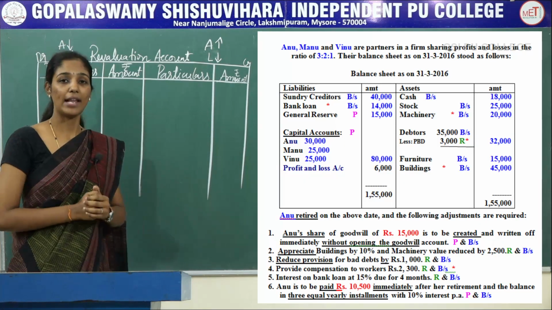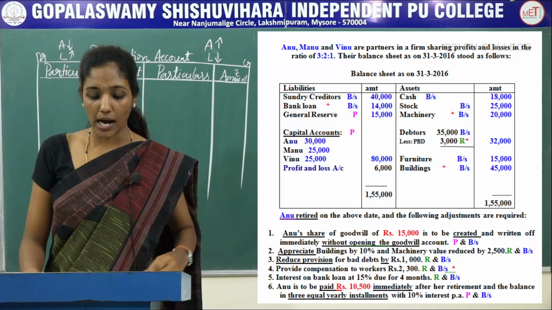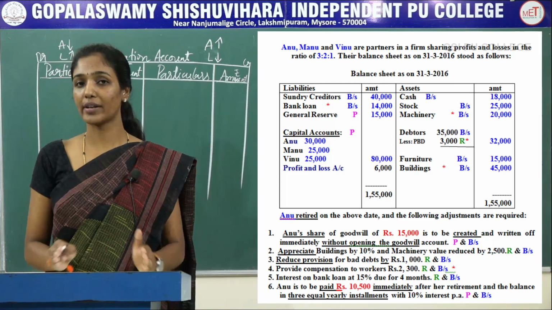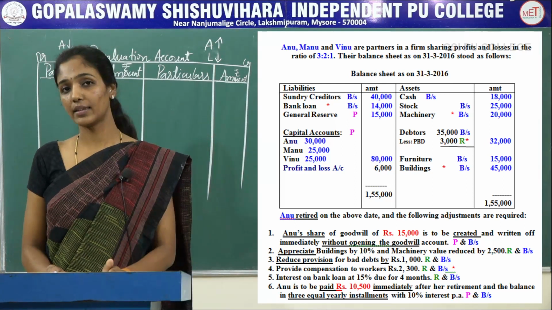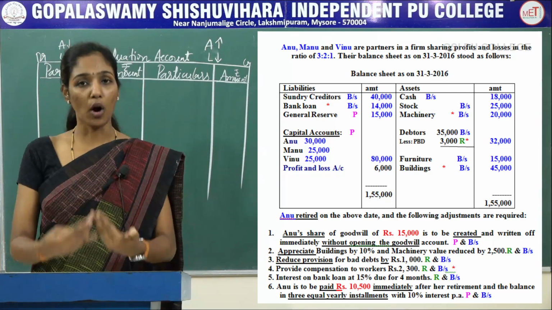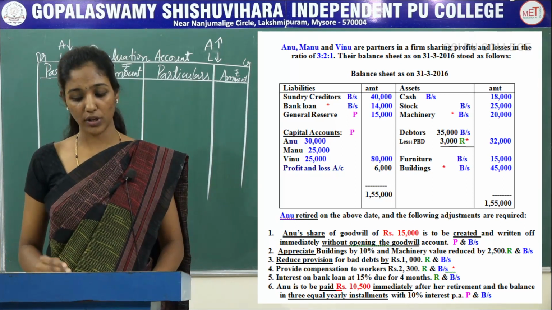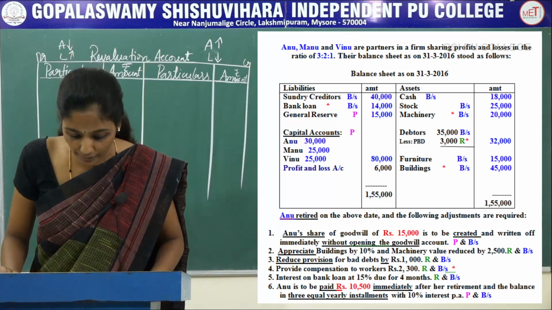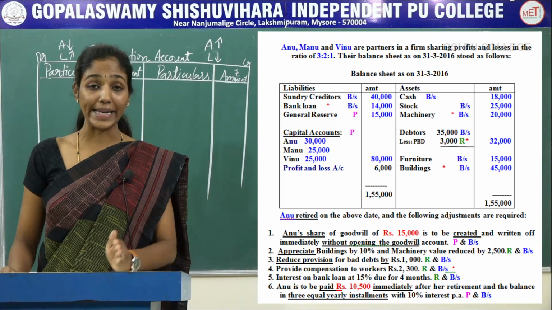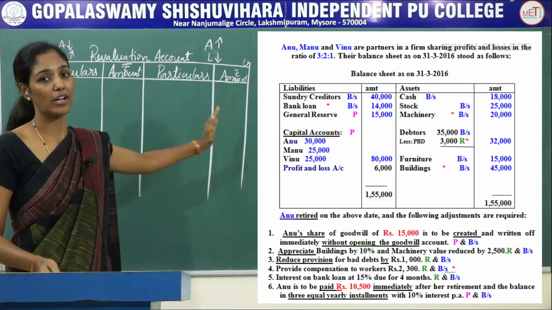So now let's do revaluation account with the following adjustments. The first adjustment is Anu's share of goodwill of rupees 15,000. This adjustment is not related to the revaluation account. This adjustment is to be recorded in the partners' capital account. So now we move on to the next adjustment. Appreciate building by 10% and machinery value reduced by 2,500. Appreciate building by 10%. Here the value of building increased by 10%. So it is to be credited in revaluation account.